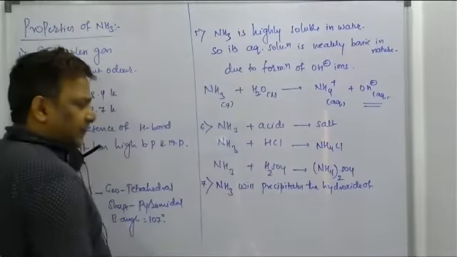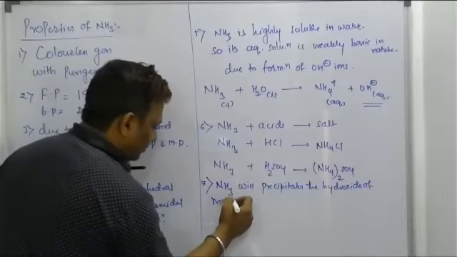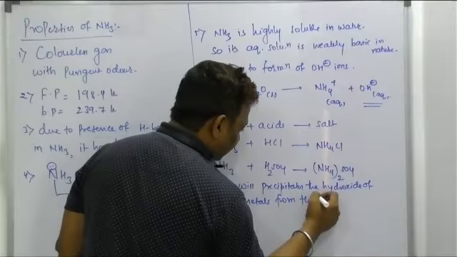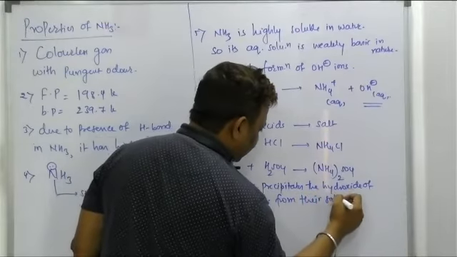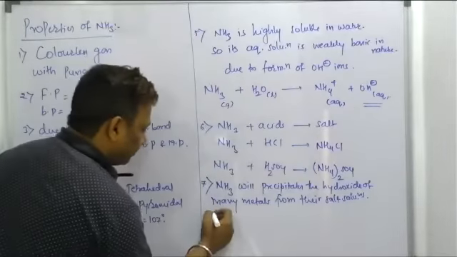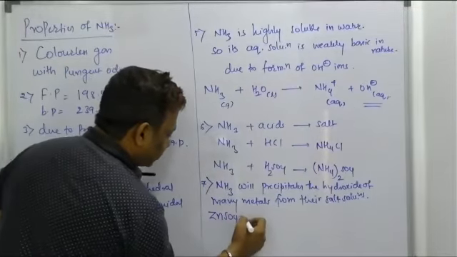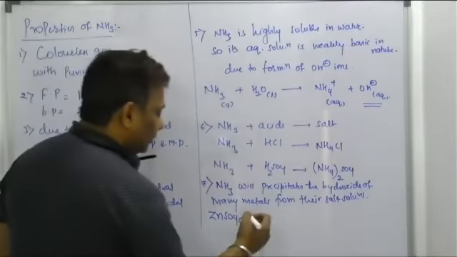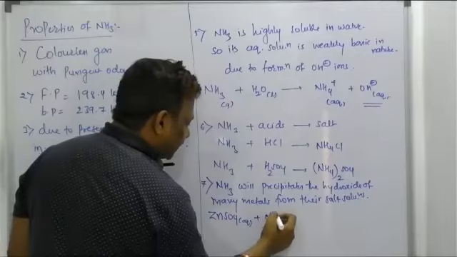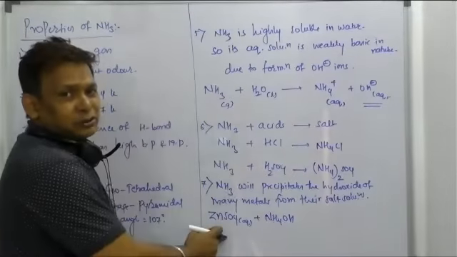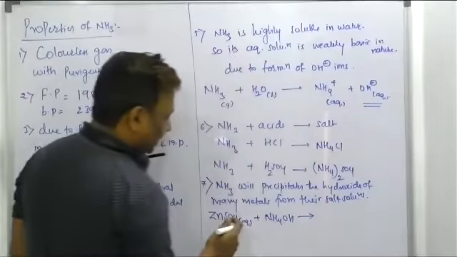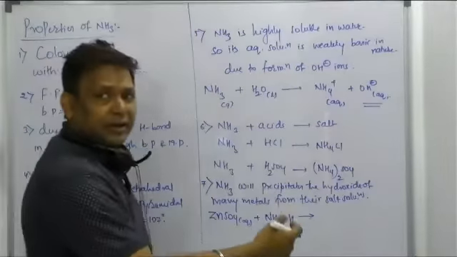But ammonia will precipitate the hydroxide of many metals from their salt solution. Example, a salt solution of zinc, you take, beta. It is a salt solution of zinc sulfate. Now, ammonia on dissolving in water has a tendency to form a weak base, beta. So this is a weak base I am going to add. It is a weak base of ammonia, that is NH4OH. Beta, it will precipitate this metal sulfate into metal hydroxide.